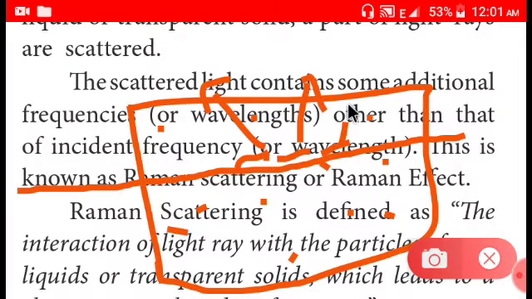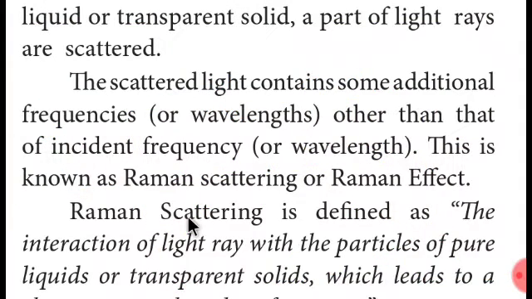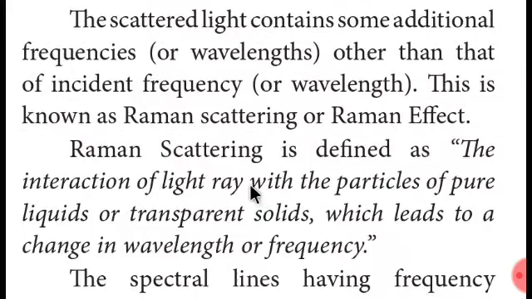This is a monochromatic light source, so it will have a particular frequency and wavelength. But after scattering, Raman said that the frequency and wavelength will not be the same as the initial. It will have a different frequency and wavelength, and that is called the Raman effect.